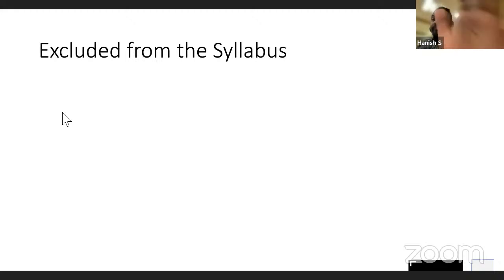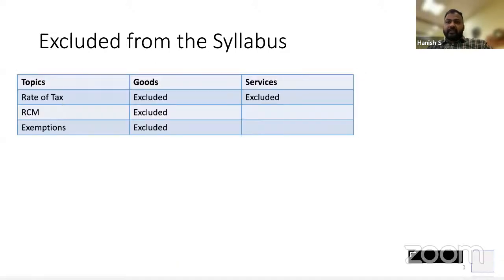So first thing we should know is what we should not read. Correct? We keep reading the number of pages which we have to read in the next 1 hour, how many pages we can finish, all that we keep doing. But the first thing is we should know what the topic is, even if it is there in the textbook, we should not touch that topic. The best thing is that many pages get avoided, right? So what are those topics which we should not read? Okay, now you can see that on your screen.